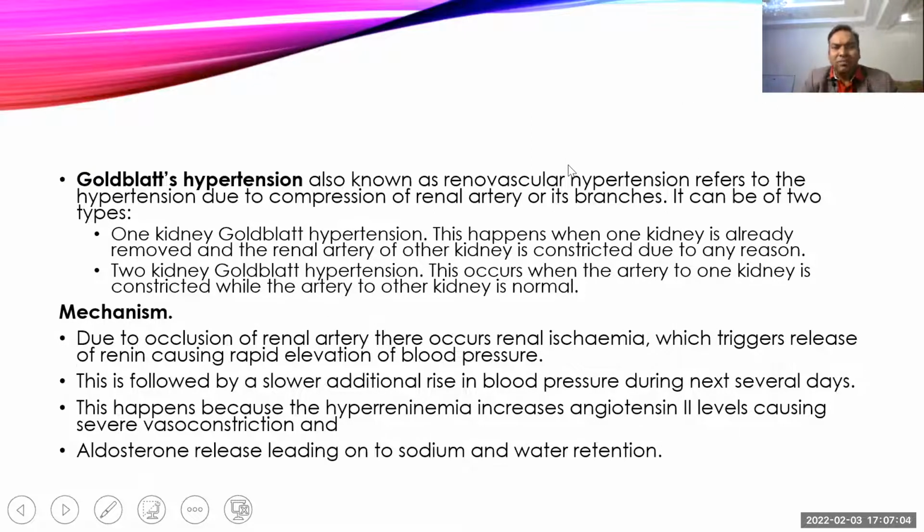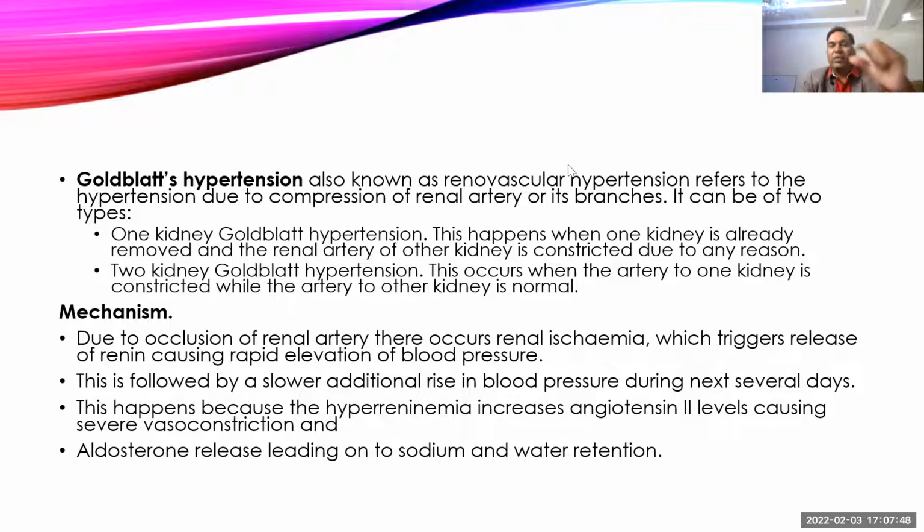Then there is one clinical condition, Goldblatt's hypertension, also known as renovascular hypertension. It is a condition where there is vasoconstriction, or decreased luminal compression of the renal artery, and there is decreased blood flow to the kidney. It can affect one kidney or both kidneys. If only one kidney has a constriction, then it produces hypertension called one-kidney Goldblatt hypertension, and when the constriction occurs in both kidneys, we call it two-kidney hypertension.